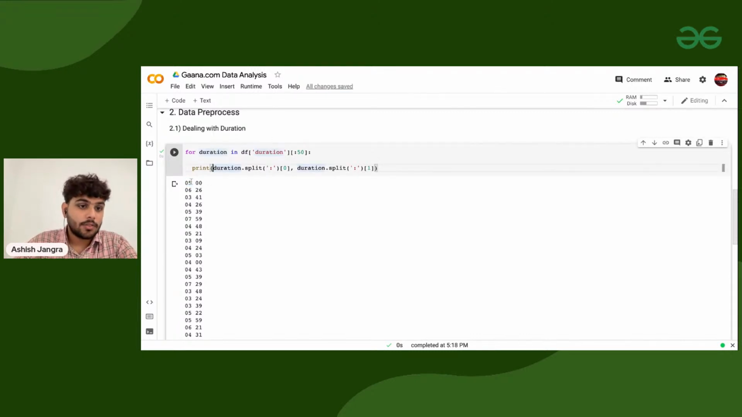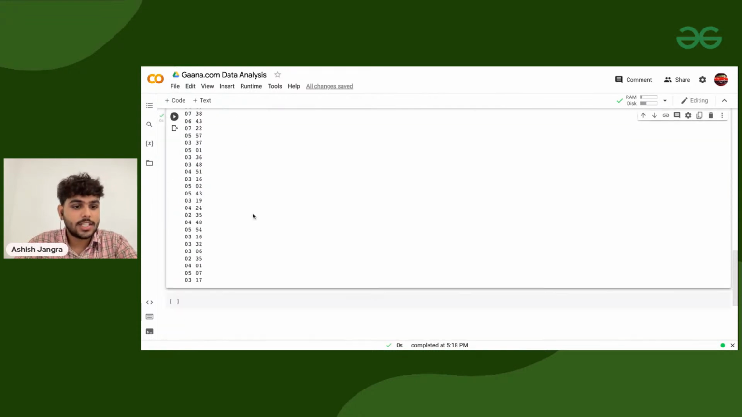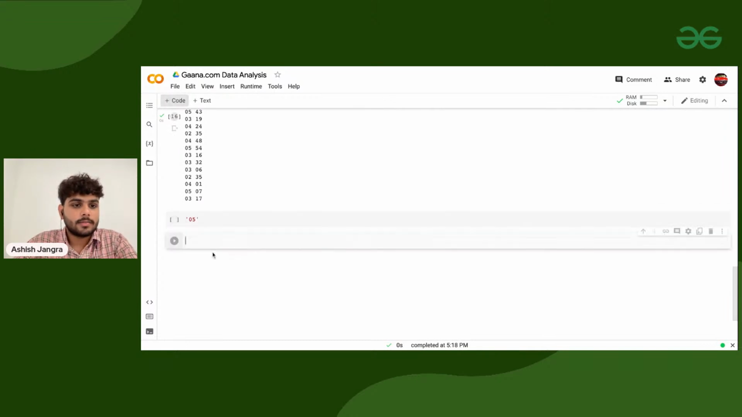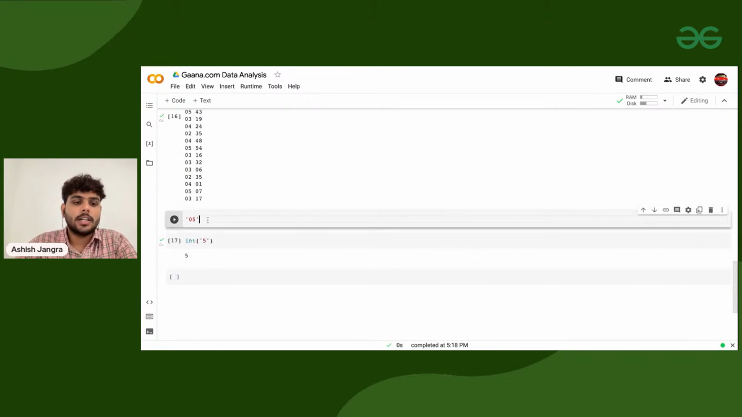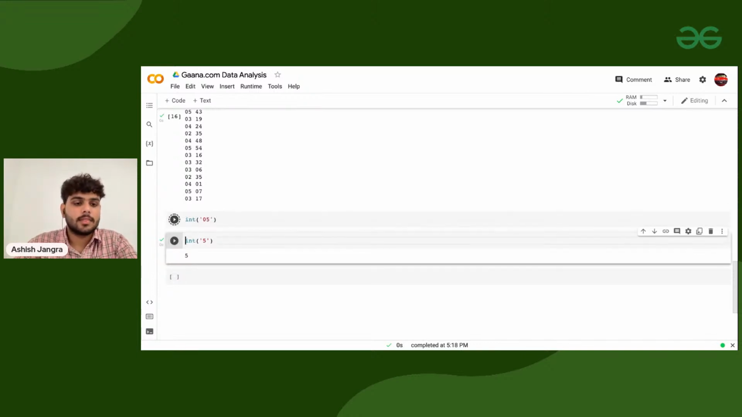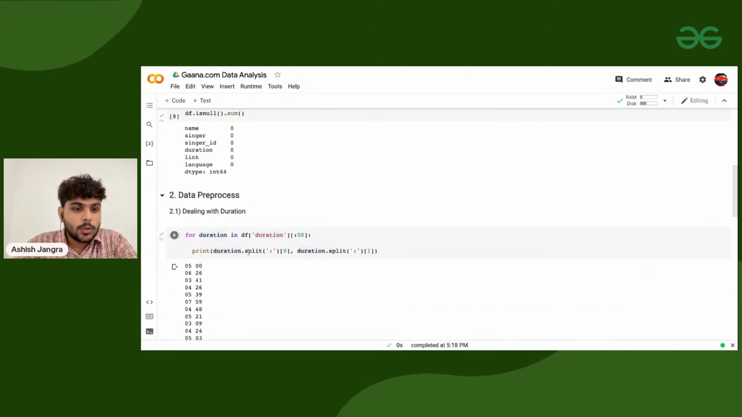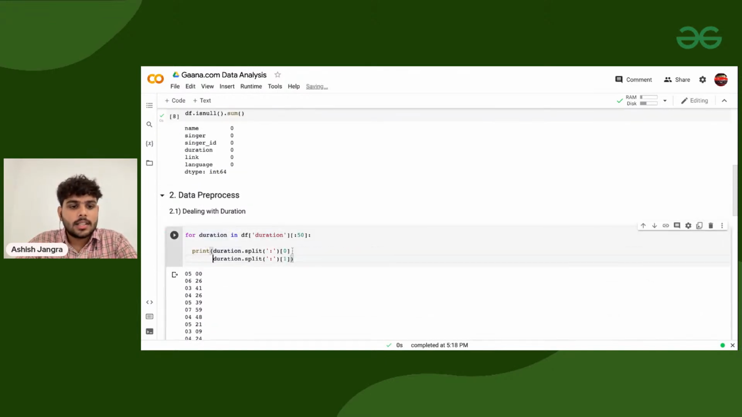Now the thing is, we are having 05 written at the end, so let's see if we can directly typecast it or not. If I'm having 5, can I convert it into integer? I can convert it into integer. If I'm having 05, can I convert it into integer? Yes, I can convert that as well to integer. So what I'll do, I'm just separating them, okay? I'm printing it as the minutes, and here I'm printing seconds.